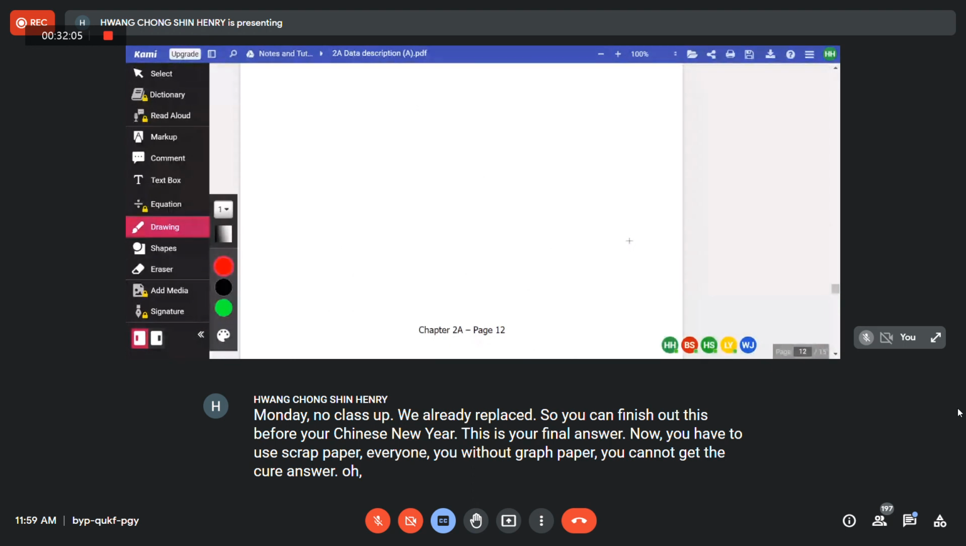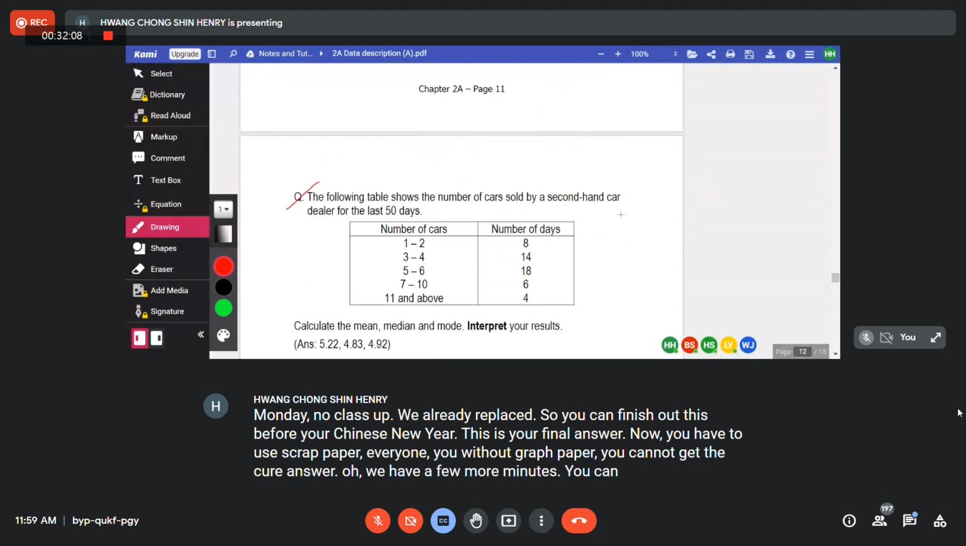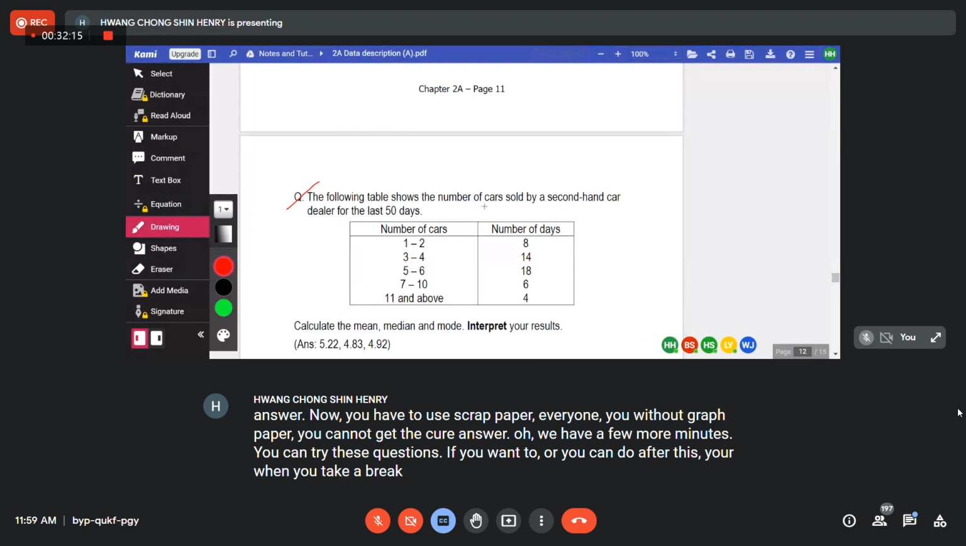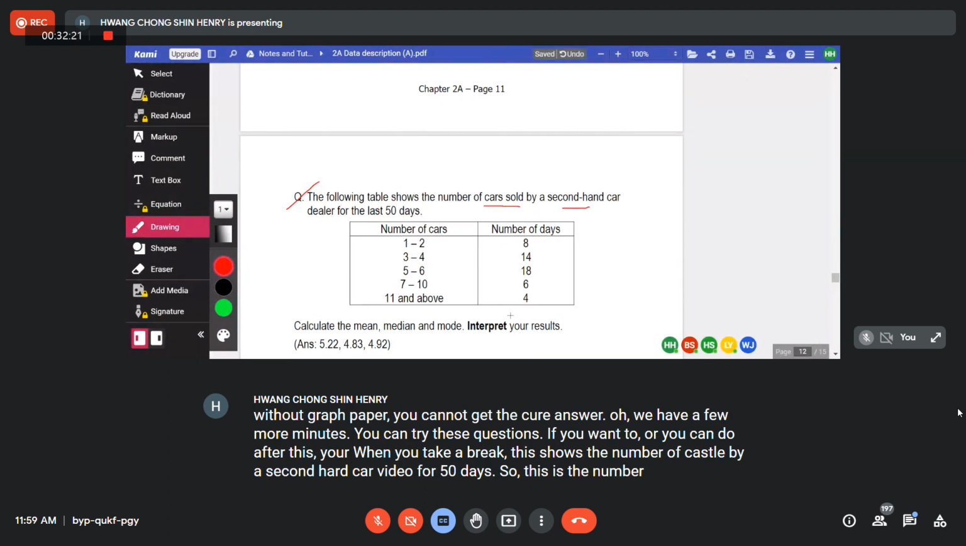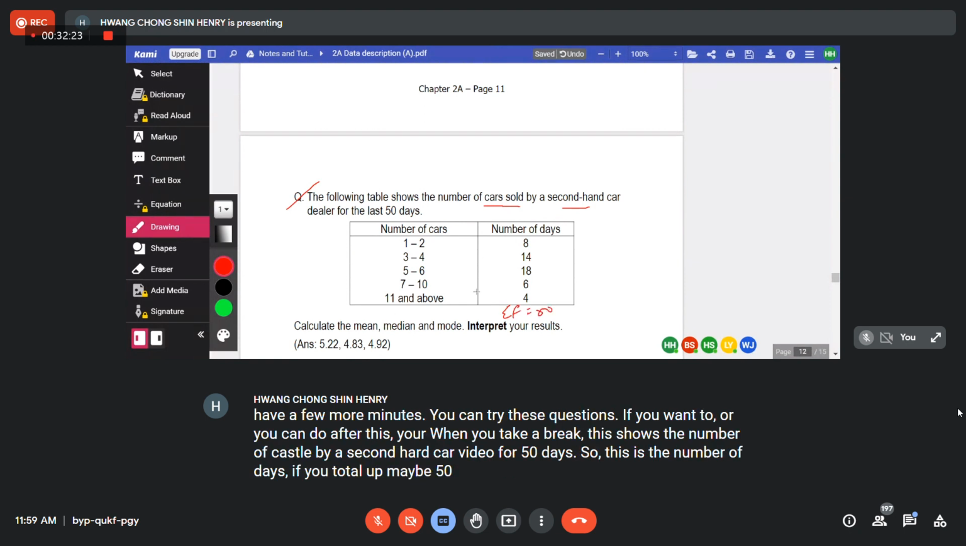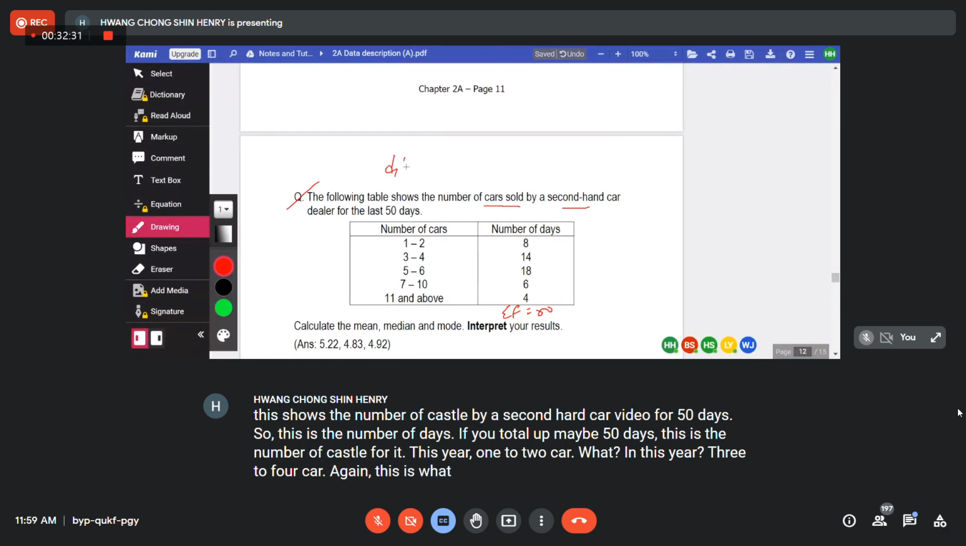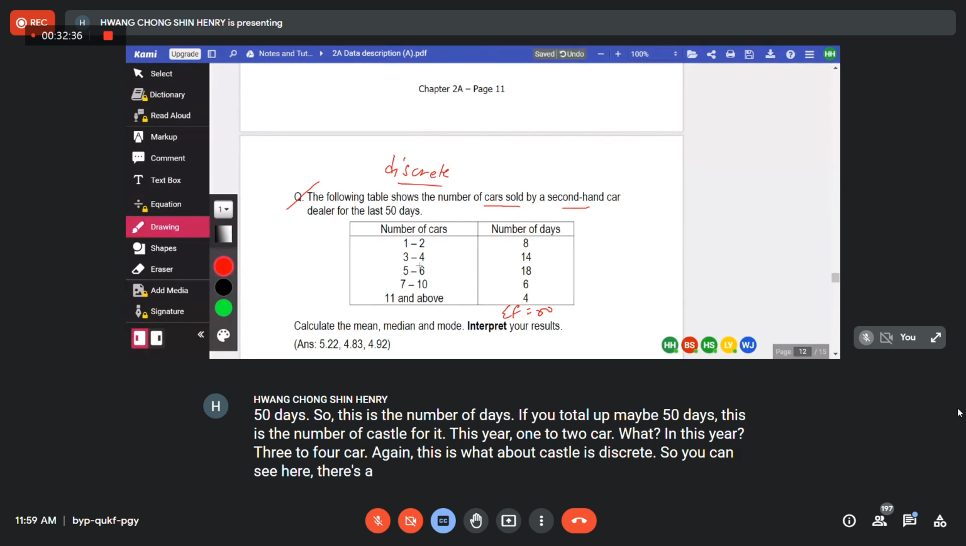Now, we have a few more minutes. You can try these questions if you want to, or you can do them after this when you take a break. This shows the number of cars sold by a second-hand car dealer for 50 days. So this is the number of days. If you total up, maybe 50 days. This is the number of cars sold. For 8 days, you have 1 to 2 cars. 14 days, you have 3 to 4 cars. Again, the number of cars sold is discrete. So you can see here, there's a gap. So you need to close the gap, plus minus 0.5.